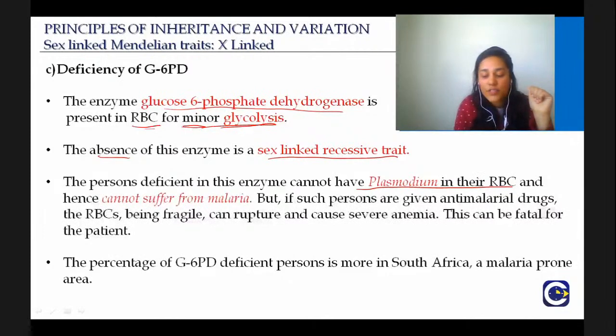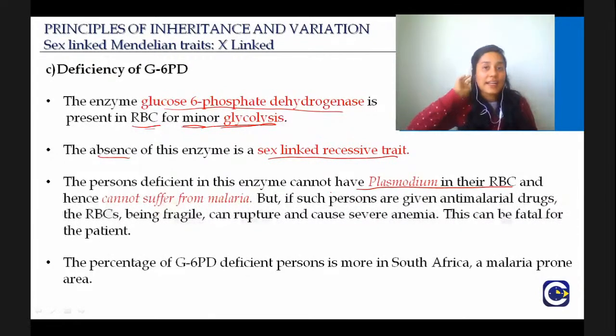In this case also the plasmodium cannot enter the RBC because there is an effect on the shape of the RBC. Hence they cannot suffer from malaria. But if such people are given anti-malarial drugs, the RBCs, because they are fragile, can rupture and cause severe anemia. And this can be fatal for the patients.